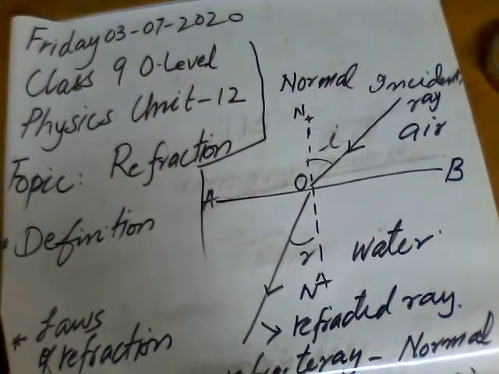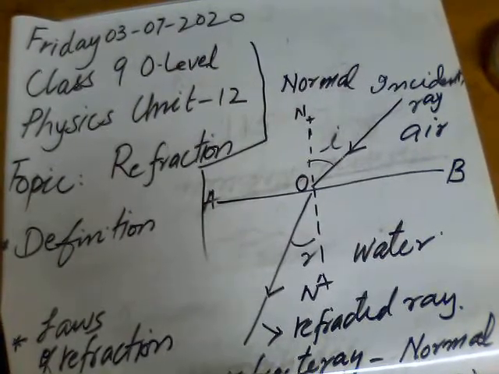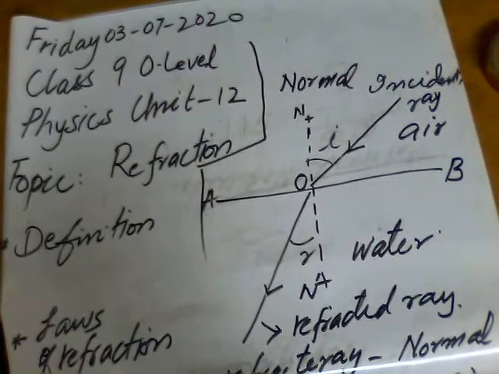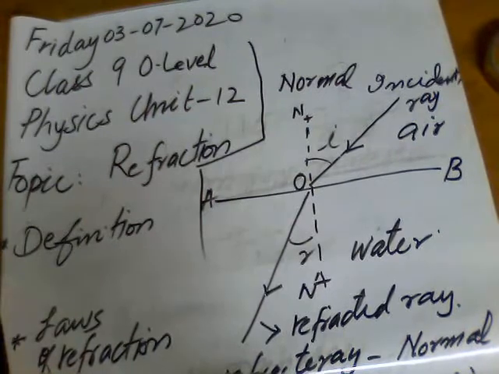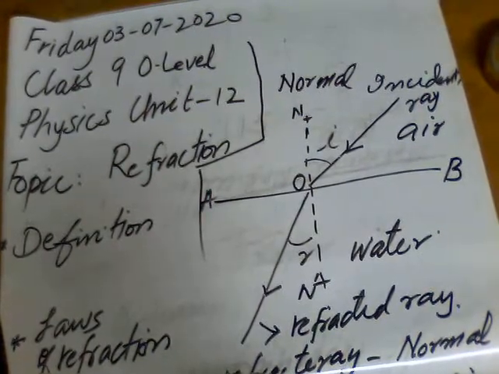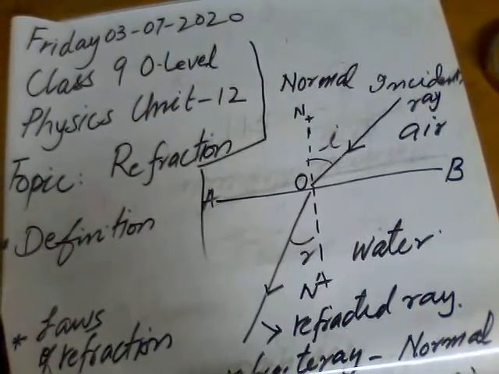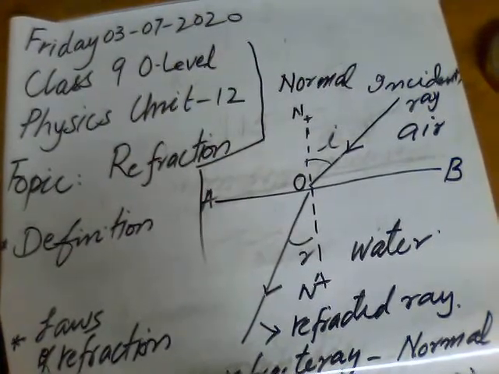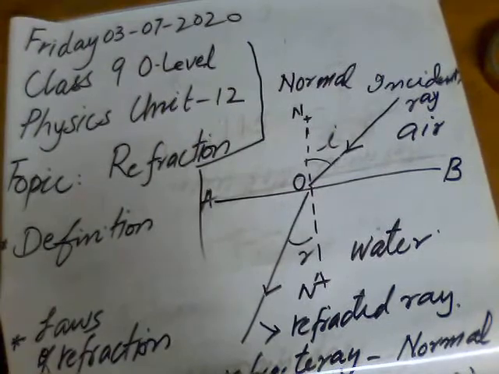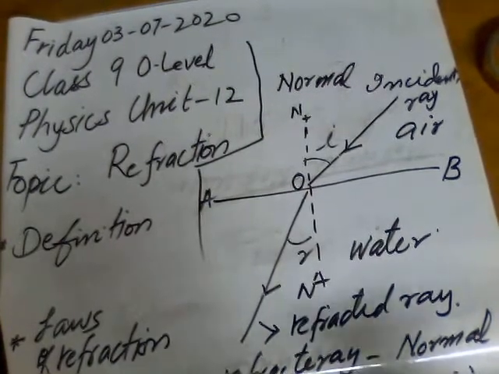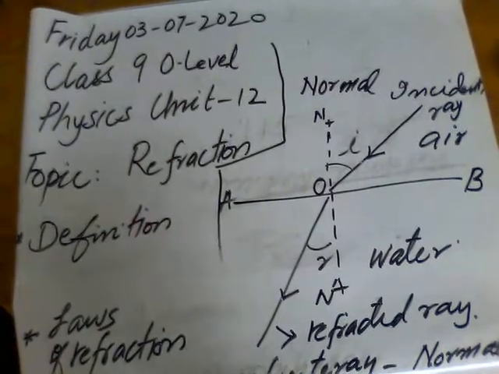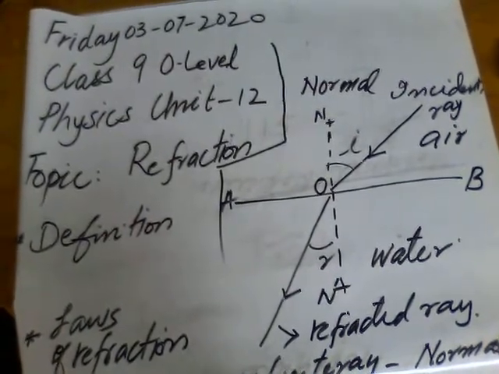You may have learned that when light strikes some material medium, it is reflected back, and in some medium it is absorbed. But we are studying refraction, that when light enters from one transparent medium to another transparent medium, it undergoes two types of change.